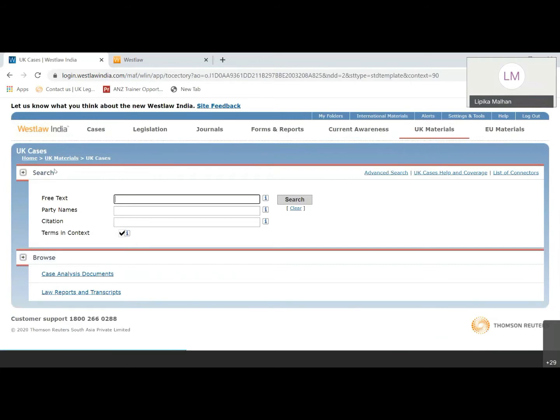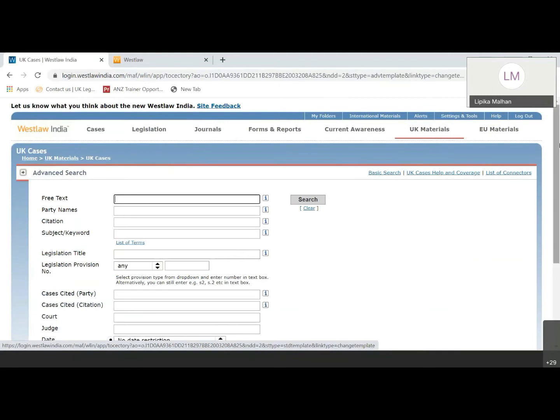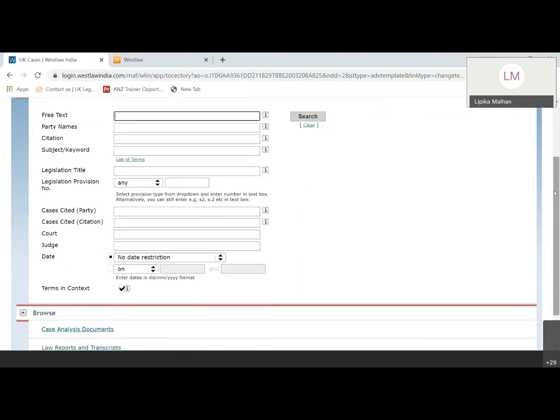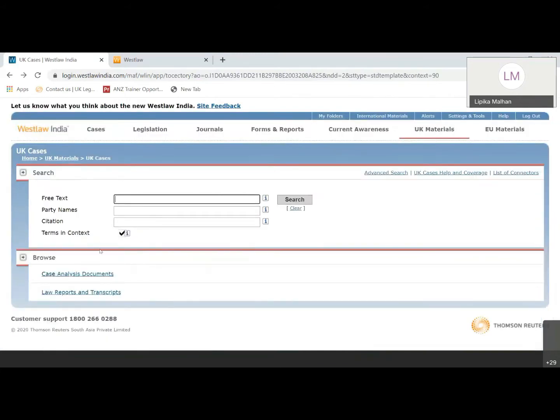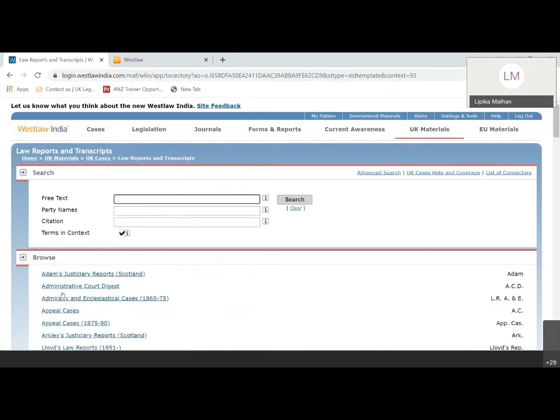Similarly, we'll have this UK search bar and browse section at the bottom, and an advanced search section also given here. If you want to put in multiple pieces of information, you can go ahead and put it in the advanced search section. You will have a couple of similar tabs which we have seen in the India advanced search. If you want to browse any particular law report, you can click on law reports and transcripts given here.